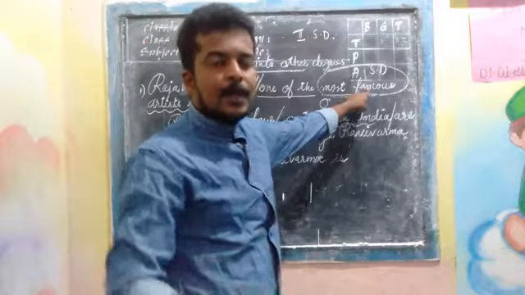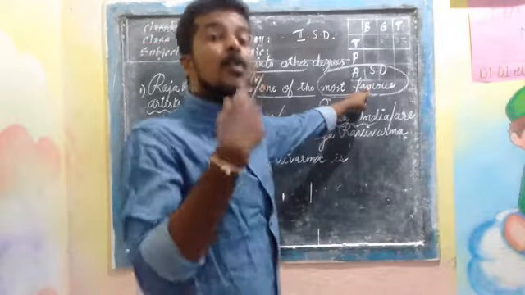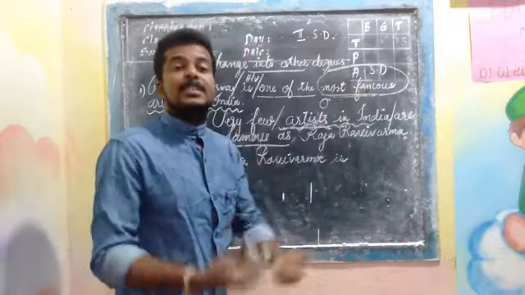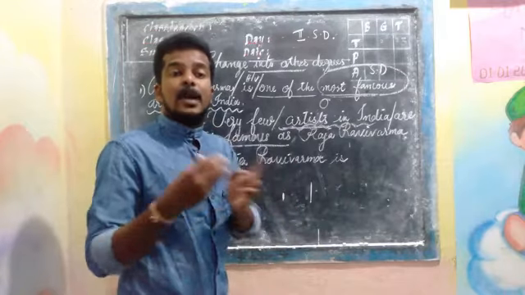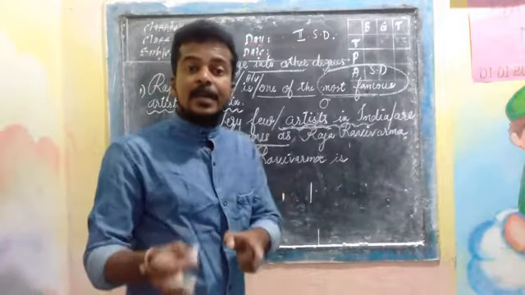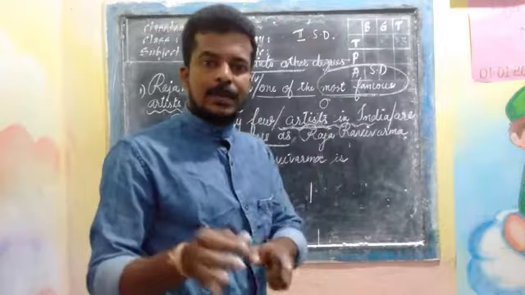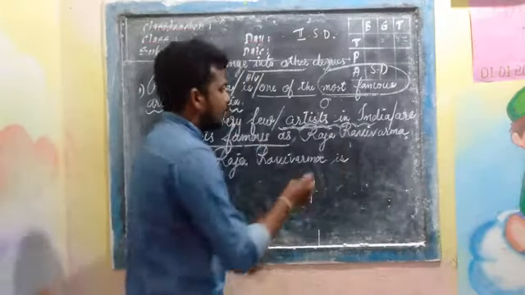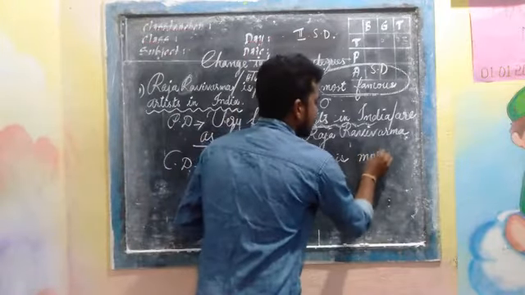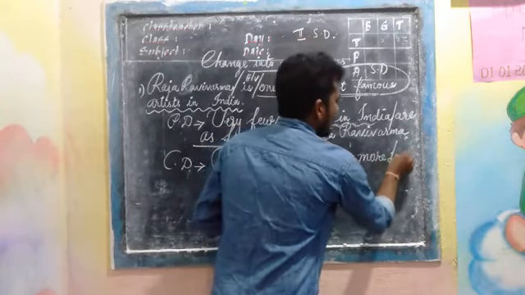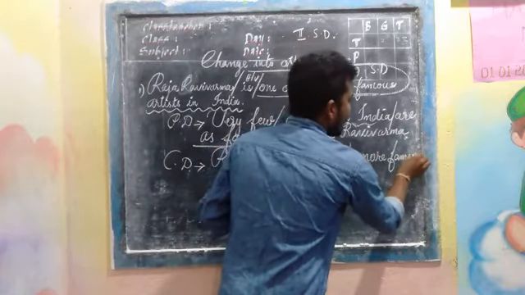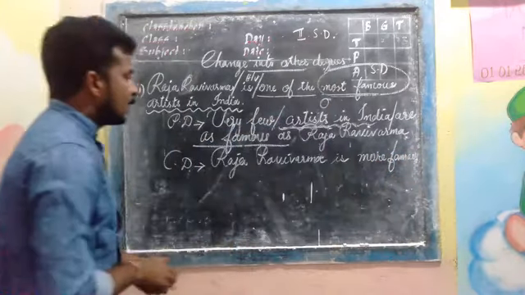The comparative form is more famous, because if the adjective has more than one syllable, we have to use more in comparative degree and most in superlative degree. More famous, F-A-M-O-U-S, more famous than.